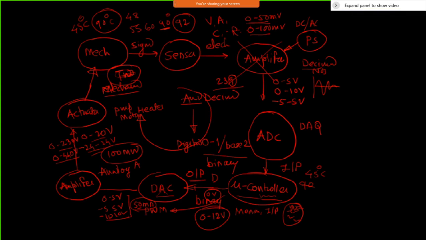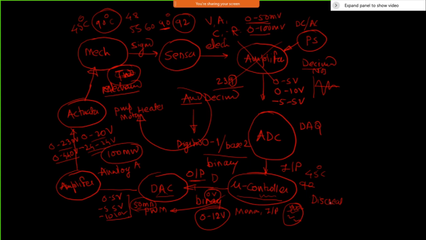So there are two types of controllers here. One is the continuous type of controller, which we discussed just now, because each and every moment it is going to control. Another one is the discrete type of controller. Discrete means it will work either on or off, like I just told. So if it reaches 90 degrees or more, it will switch off.